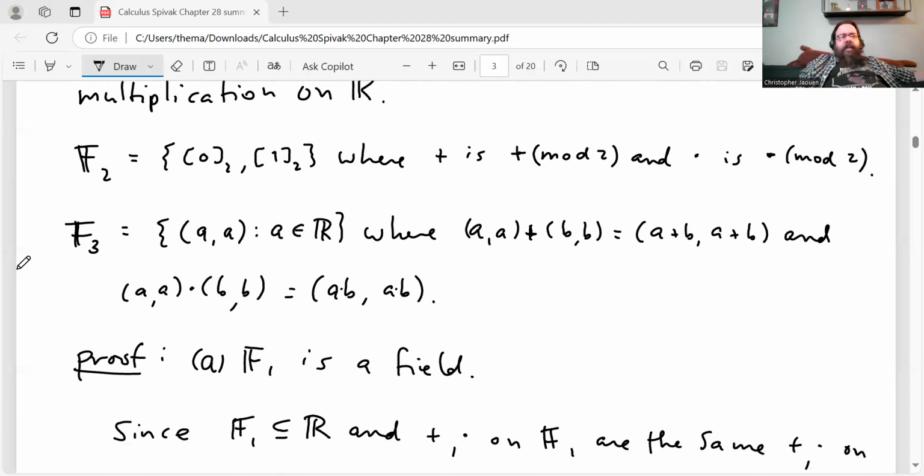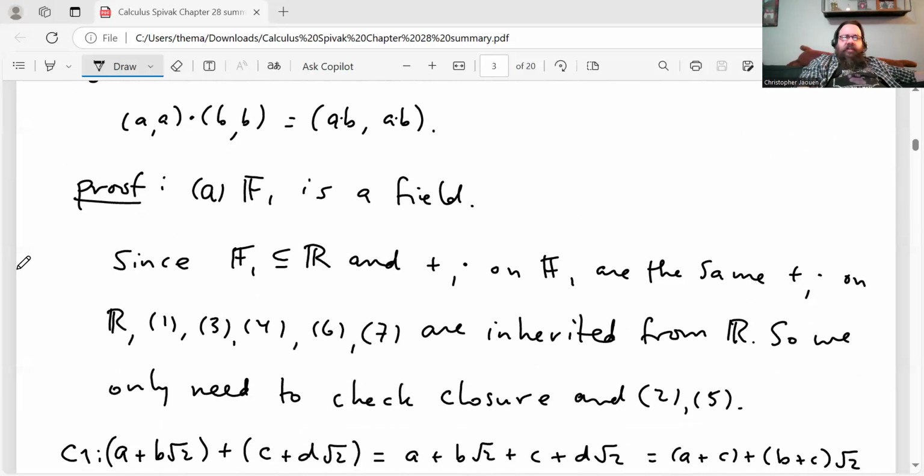All right, F3 is the set of 2-tuples (a, a), where a is a real number, where we define addition to be component-wise, and same thing for multiplication, we define it component-wise. Okay, and here are my proofs that these are fields.